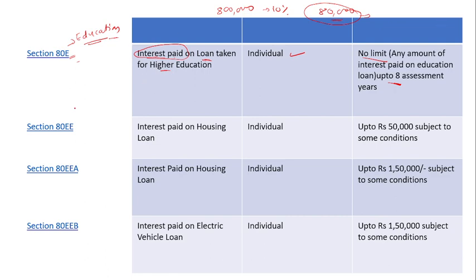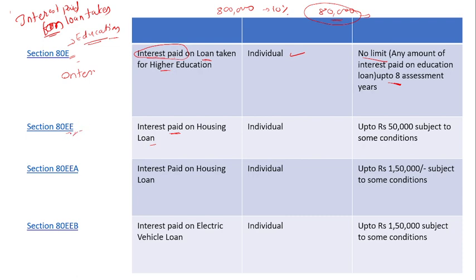Then section 80E is for the interest paid on a loan taken. All these sections, 80E and the extended sections, are about interest paid on loans, but the conditions change according to the extended section.